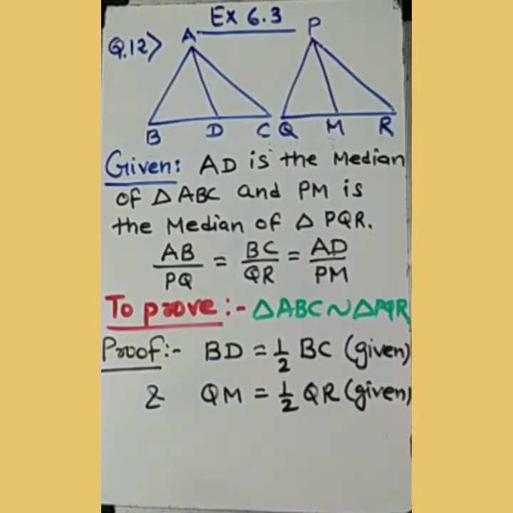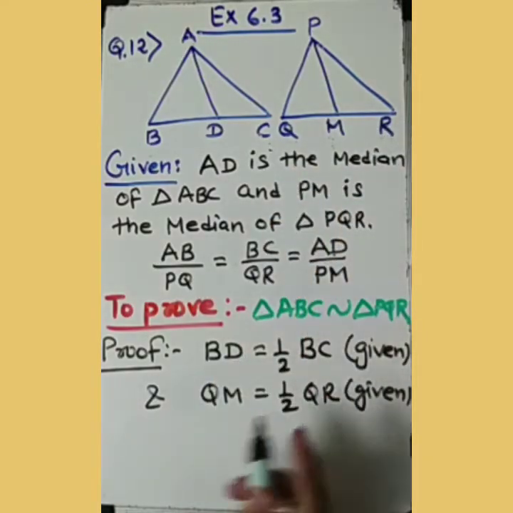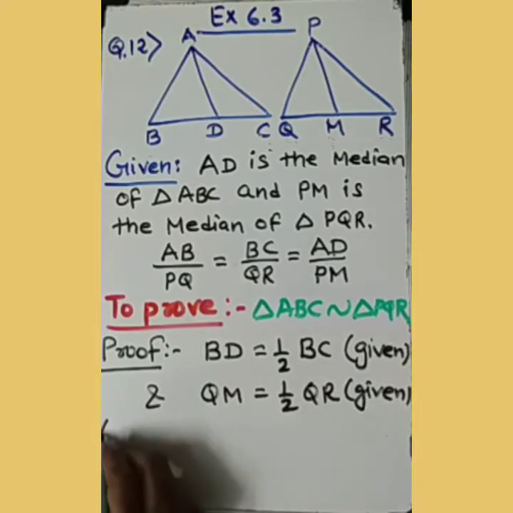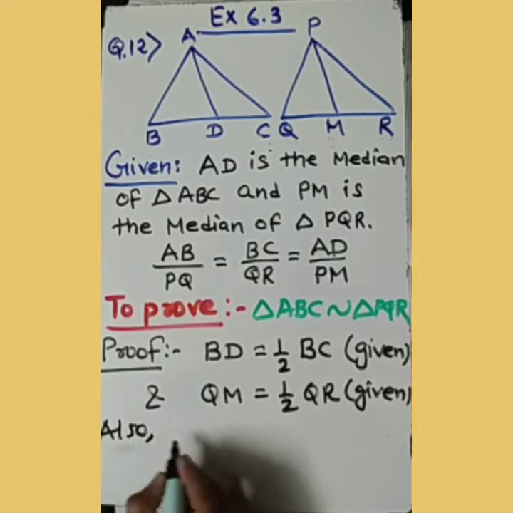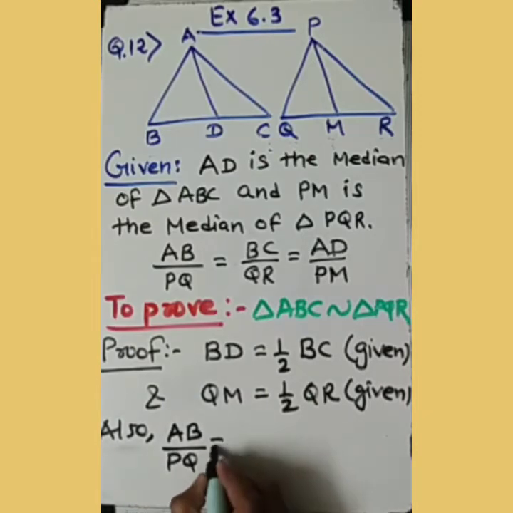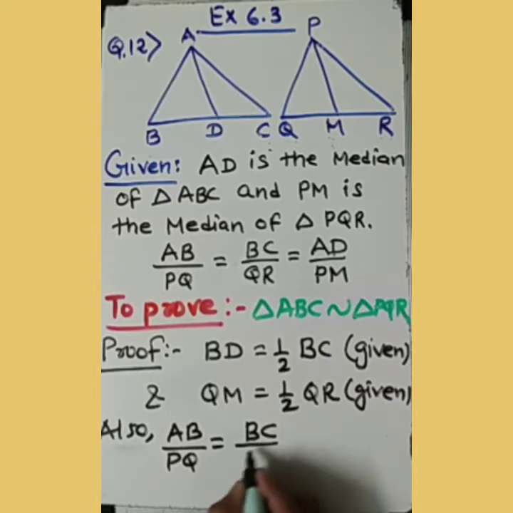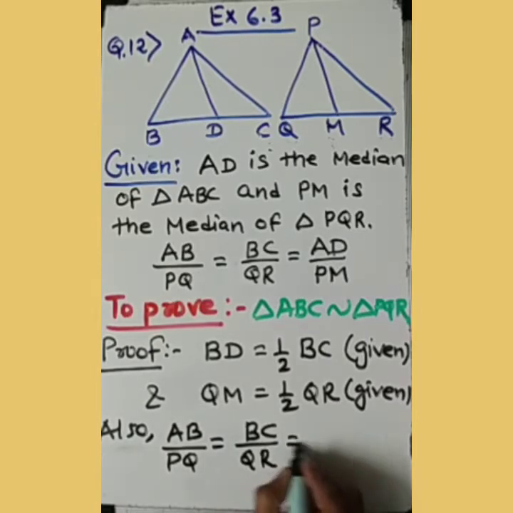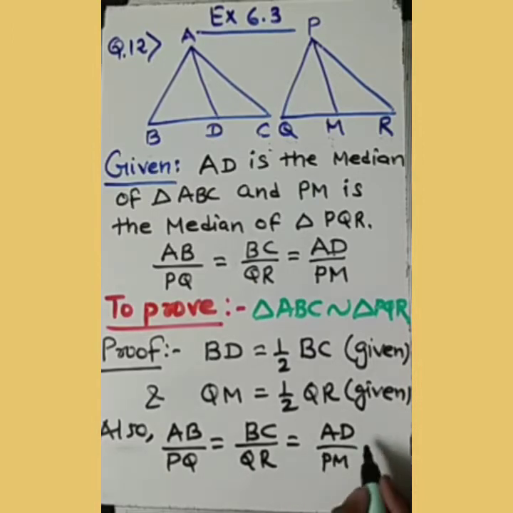Clear? Then if I compare these two, what we are already given, AB upon PQ equals BC upon QR and AD upon PM. This also we are given.